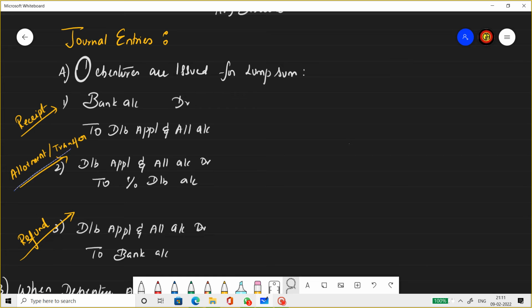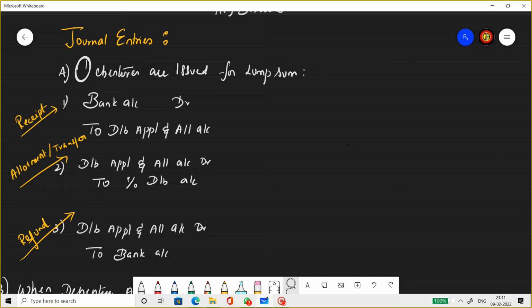Next one, transfer or allotment entry. Debenture application allotment account debit to percentage debentures. Now, what is this percentage debentures? Debentures always come with a prefixed rate. If you have noticed in cash flow statement or sums where we need to prepare balance sheet, debentures are given with a prefixed rate. For example, 8% debentures, 6% debentures, 12% debentures. The rate indicates the rate of interest.